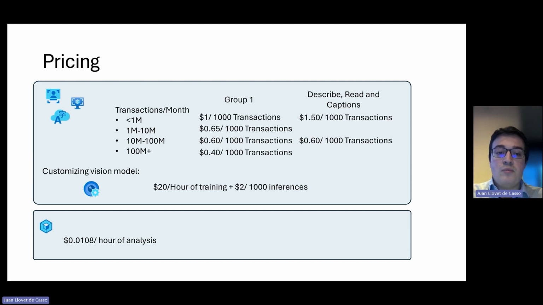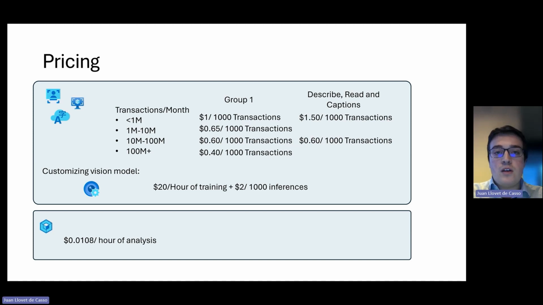So we start at less than 1 million for Group 1, and we start at $1 per 1,000 transactions, and it goes all the way down to 40 cents per 1,000 transactions if you generate more than 100 million transactions a month. Group 2 is priced at $1.5 per 1,000 transactions for anything less than a million, but it's priced at 60 cents per 1,000 transactions for anything over a million. Therefore, it is not categorized in those other three buckets. It's just once you get to 1 million, it goes lower to 60 cents.